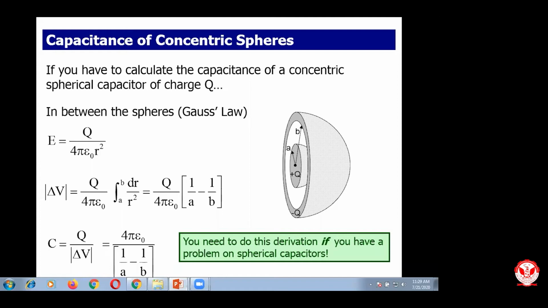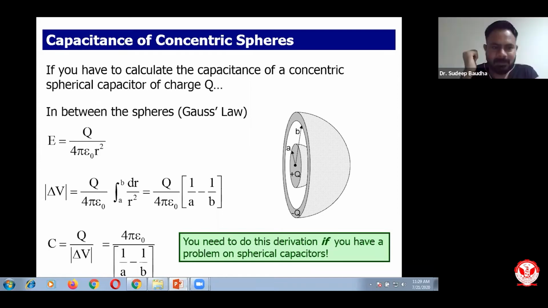Will the capacitance be larger, sir? It will be larger or zero? Because see, if the distance is infinity, then the electric field will be zero. If the electric field is zero, then ultimately your potential is going to be zero, and because of that you can have zero. Right? So that is what it is, it will be zero.